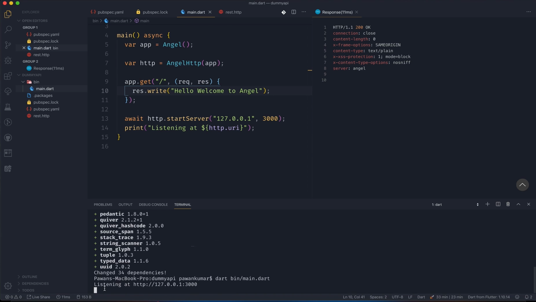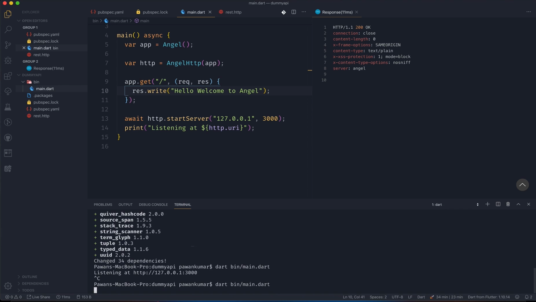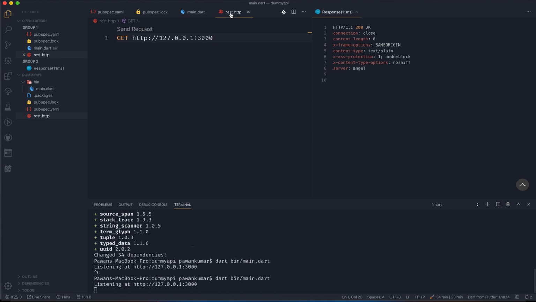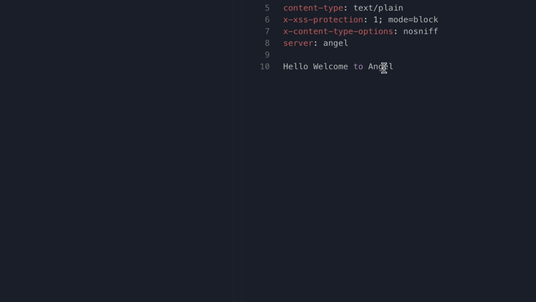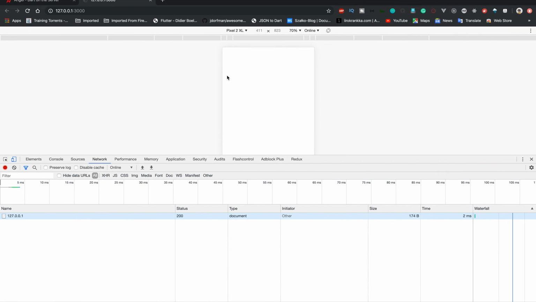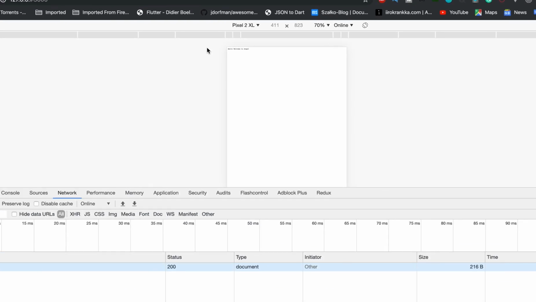So I'll just close the server by Control C and I'll restart it again. And now when I'm restarting it, I'll go to my rest.http and then I will send request, and now you can see hello, welcome to Angel. But let's just refresh it, and yes, hello, welcome to Angel is there. Yeah, that looks good, right?